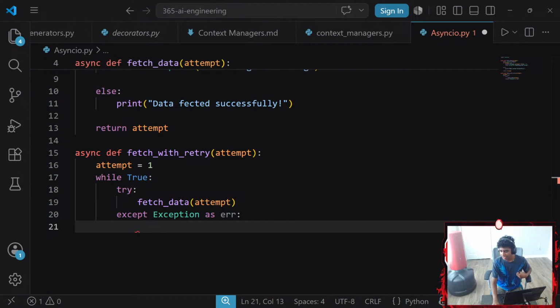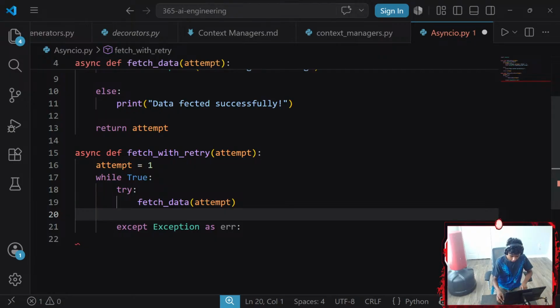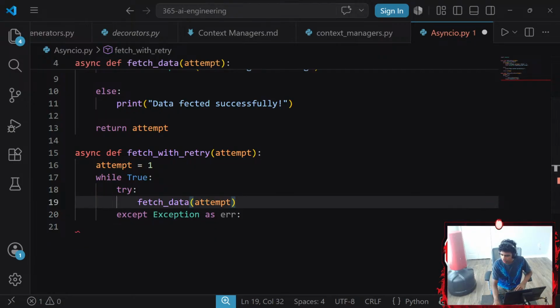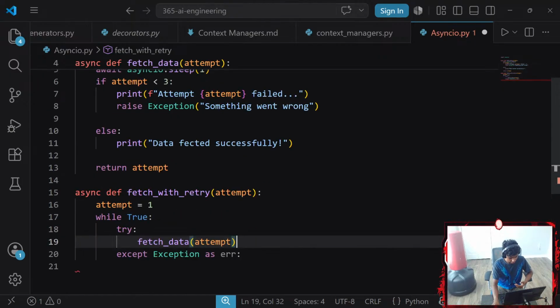Stops when it succeeds. So we're going to say attempt one failed, attempt two failed. We call our function, except Exception as error.